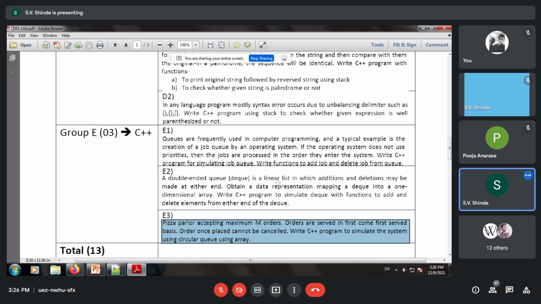Orders are served on a first come first served basis. Once an order is placed, you cannot cancel it. We have to write a C++ program to simulate a circular queue using an array. So today we will discuss this.